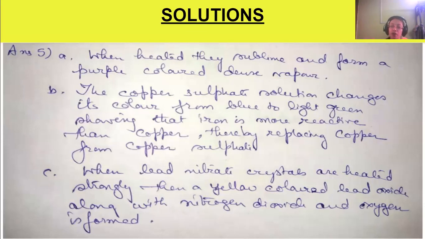So when we put some lead nitrate crystals in a test tube and heat it strongly, we will see the color changing to yellow colored lead oxide, and the fumes are coming out, that is of brown colored nitrogen dioxide vapors, and oxygen. It decomposes to lead oxide, nitrogen dioxide, and oxygen.